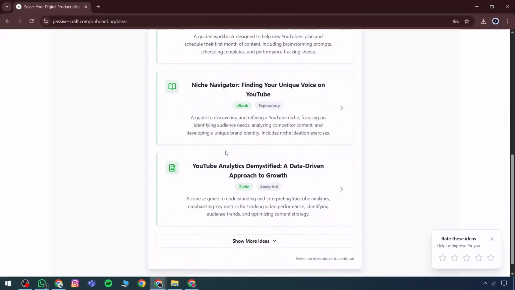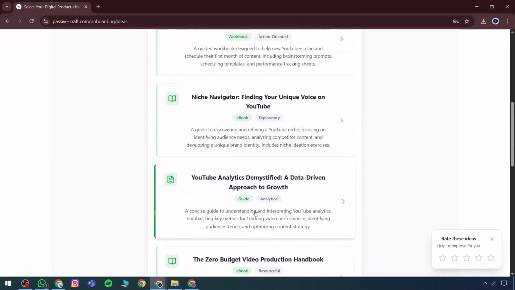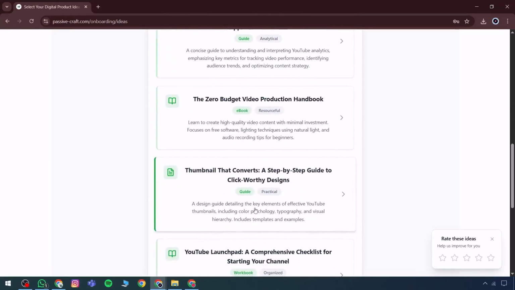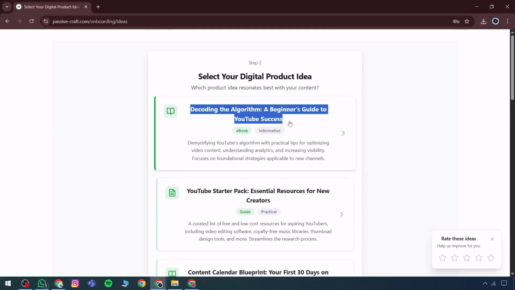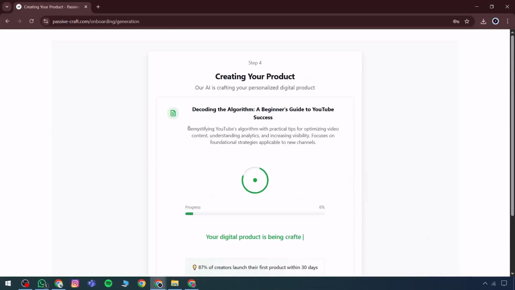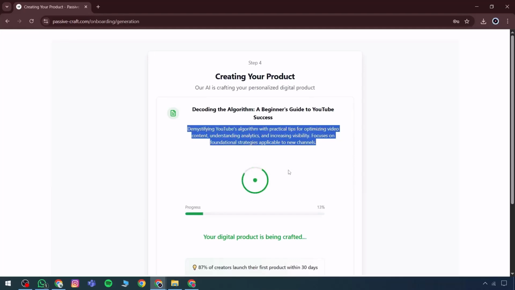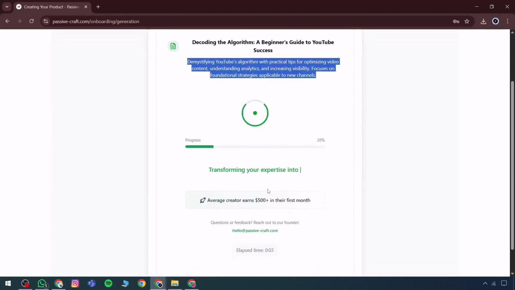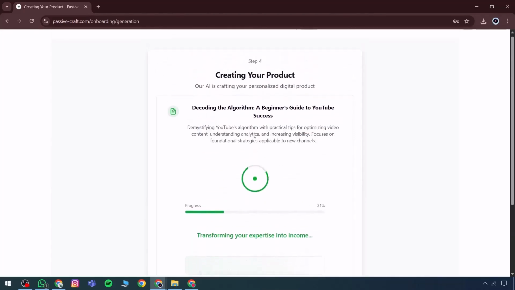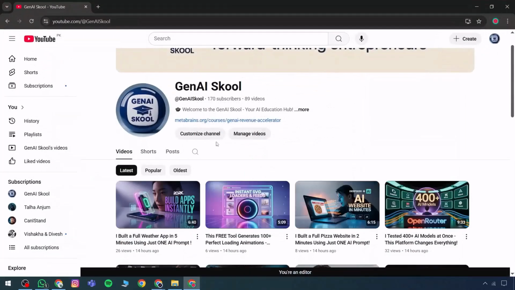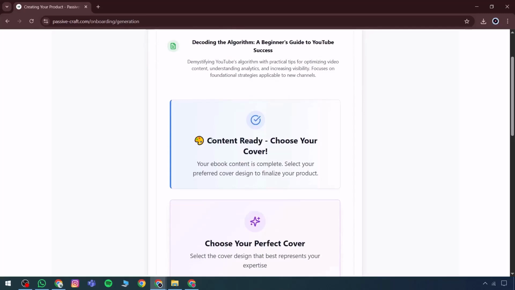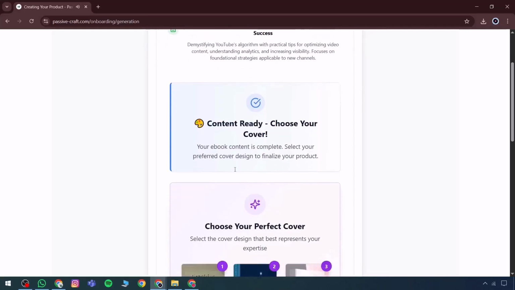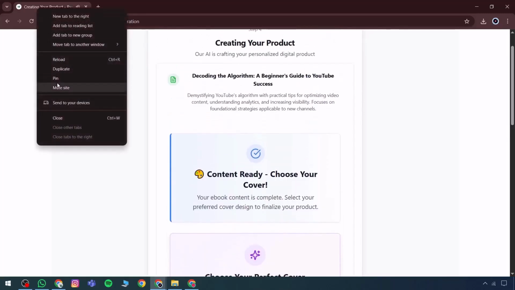Now, what this offers is essentially a digital product concept. It helps identify which product idea aligns best with your content. For instance, there's Decoding the Algorithm, a beginner's guide to YouTube success. This can be developed into a YouTube starter pack. In addition to that, there's a content calendar blueprint, a niche navigator, YouTube analytics, and several other relevant topics available for use. Examples include guides like Decoding the Algorithm and other beginner-focused YouTube success resources.